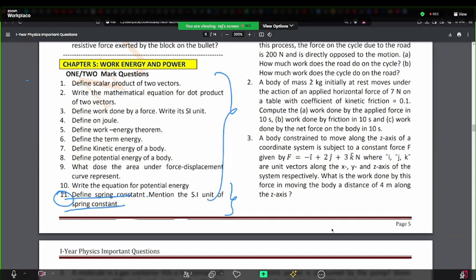But other things, 1 to 10, everything is simple. See, equation for potential energy, mgh, potential energy definition, everything is easy in this case.